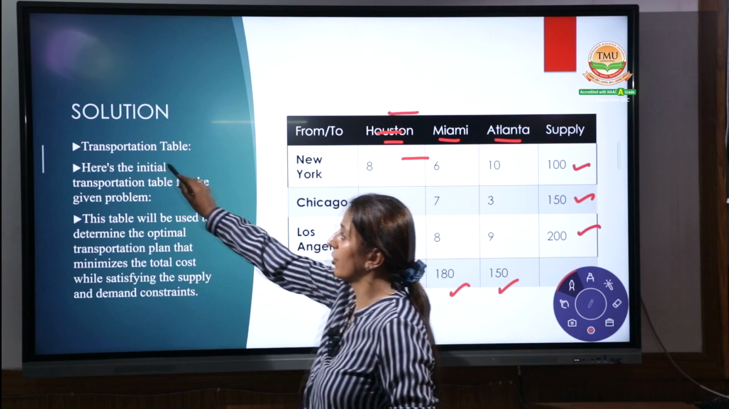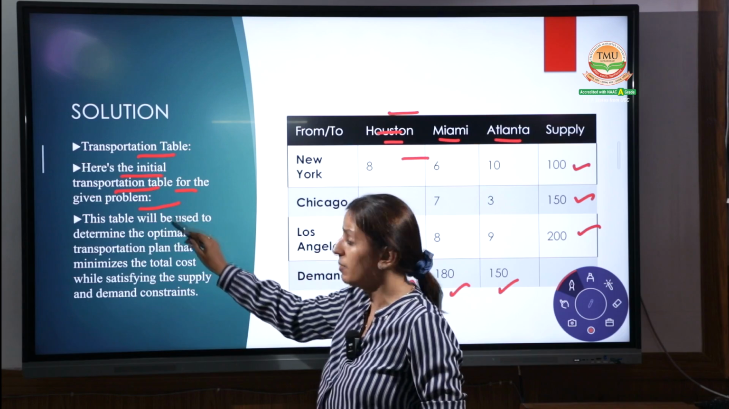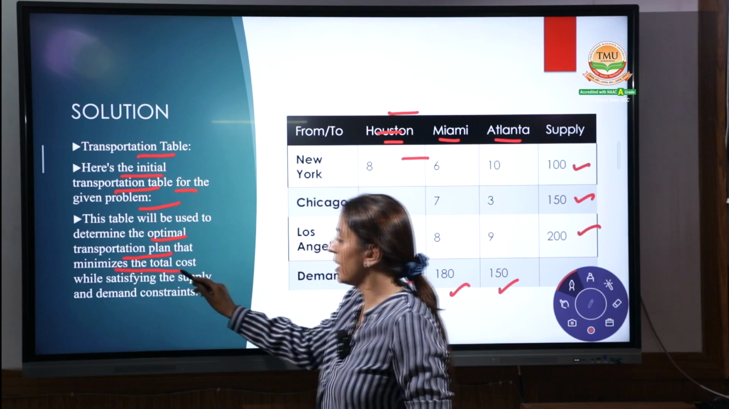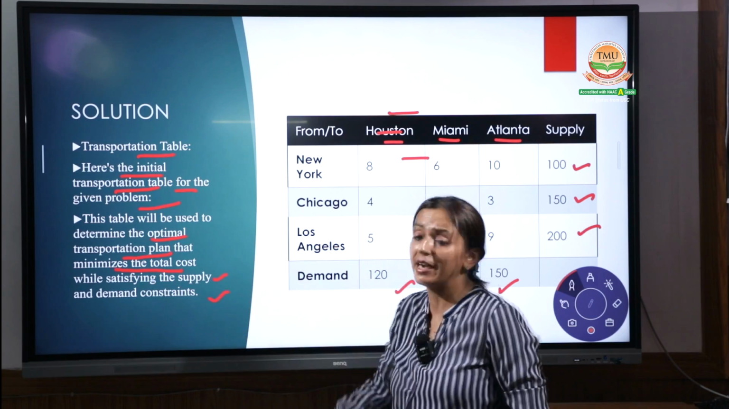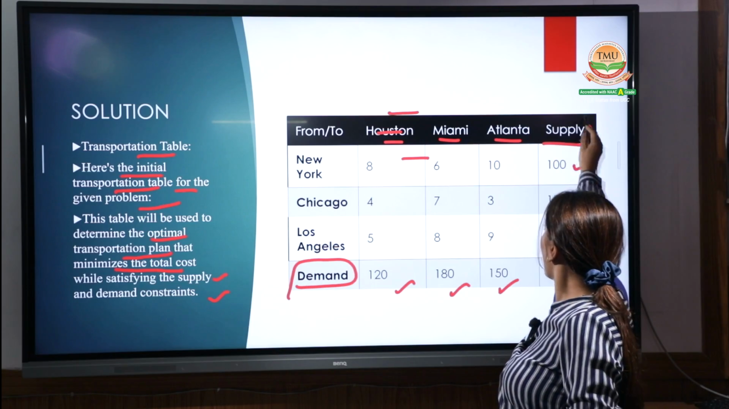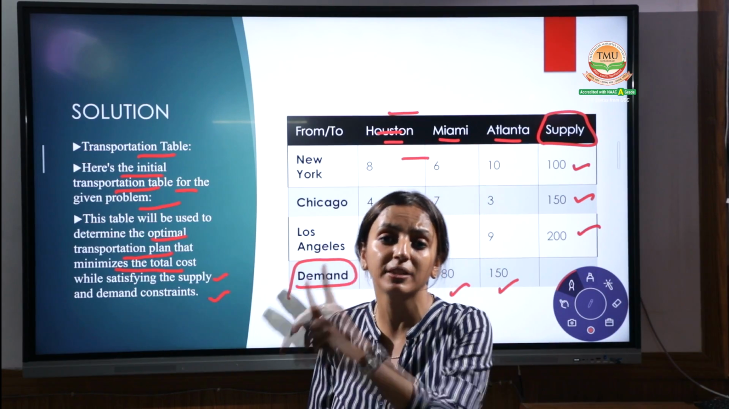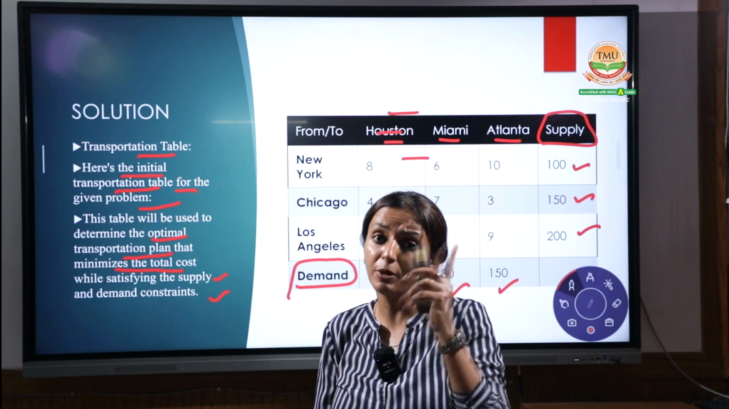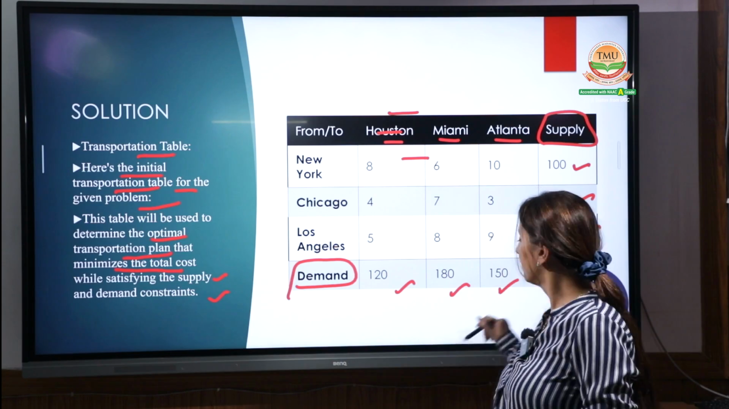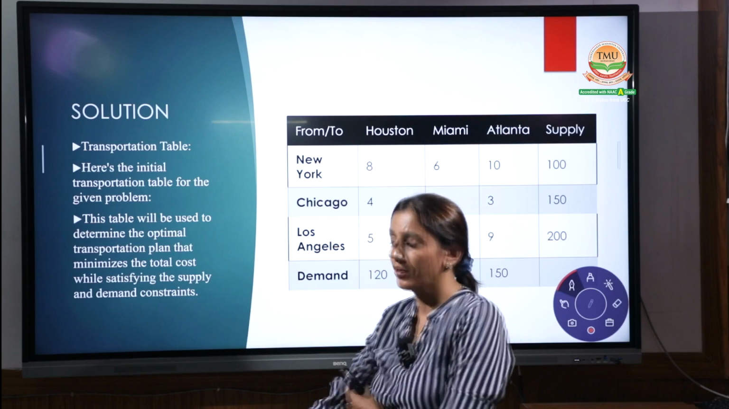This is simple. It is written over here, the transportation table. Here is the initial transportation table for the given problem. The table will be used to determine the optimum transportation plan, minimizing the total cost and satisfying the demand and supply constraints. That's demand and that's your supply. You have to consider the demand and supply in a proper manner. If you are not able to find this, then again the problem arises. Shall we proceed further with this case study?